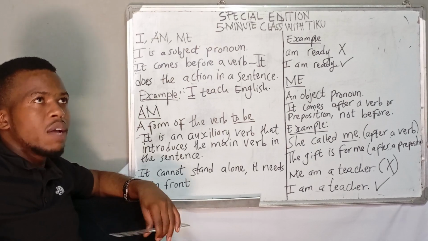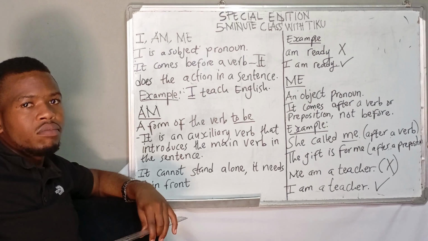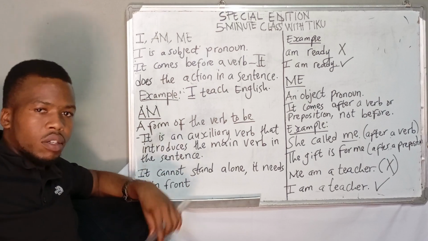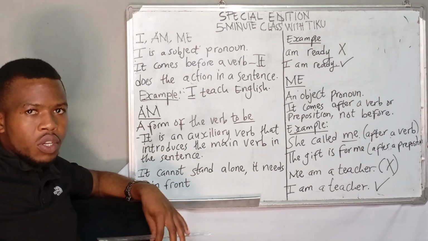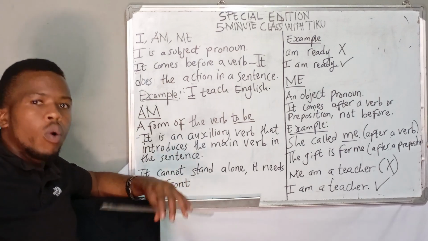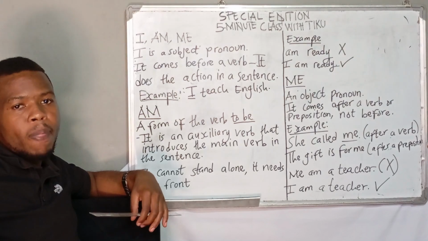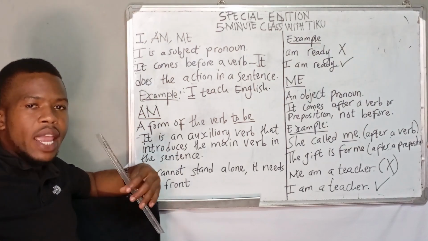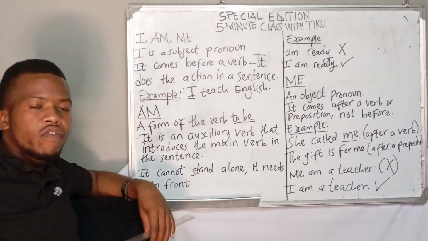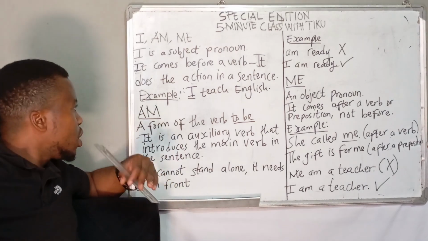Okay? For example, you cannot just say, is teaching. Who is teaching? You rather have to say he or she is teaching. Similarly, you can't just say, am teaching, am eating. It needs I in front of it. I am teaching.